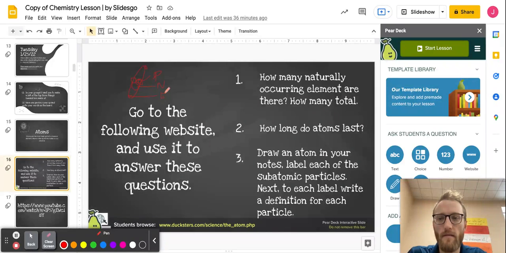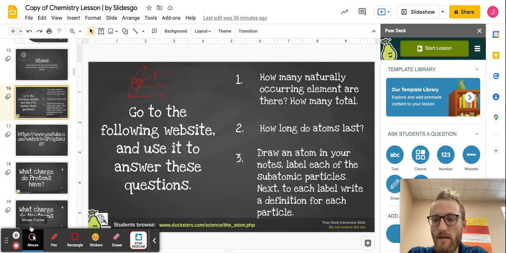But then the second part, the definition, so along each side of these, what I want you to write is something quick that you learn about those, right? So protons, what charge do they have? Where are they located? Neutrons, what charge do they have? Where are they located? Same thing with electrons. So that's what I want you to have in your notes so we can go back and reference that, okay?